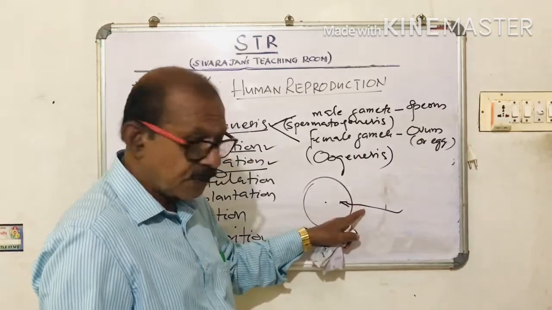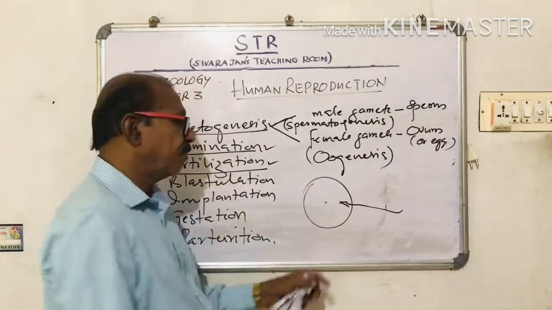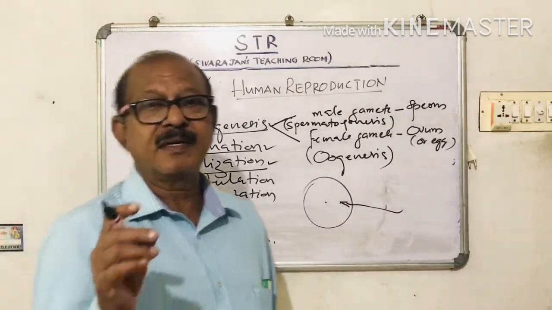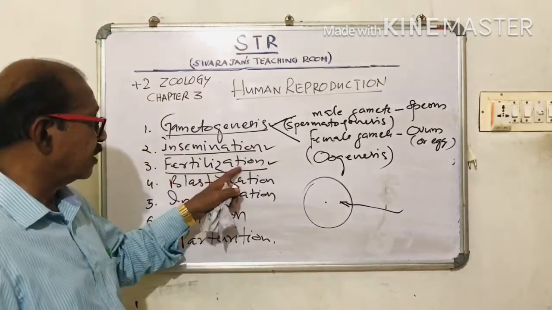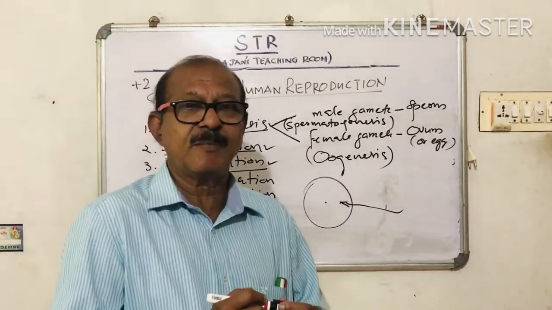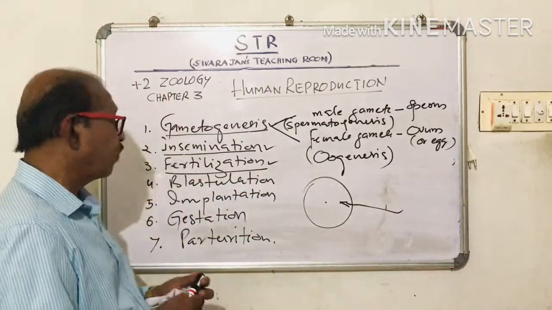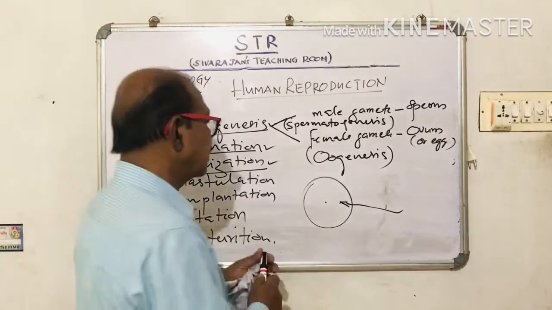The haploid nucleus inside the sperm fuses with the haploid nucleus inside the ovum and becomes again a diploid nucleated cell, and that cell is the zygote. So what is fertilization? Fertilization is the fusion of the male and female gametes to form a diploid single cell called a zygote.